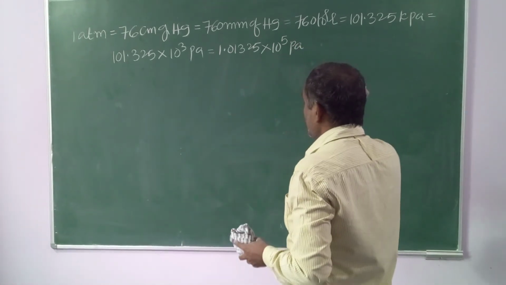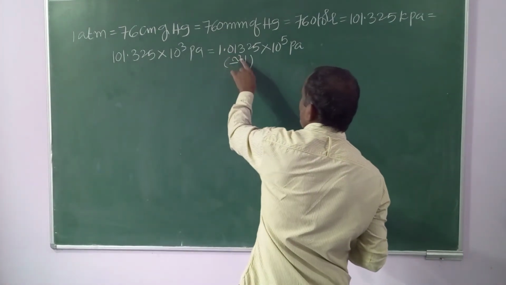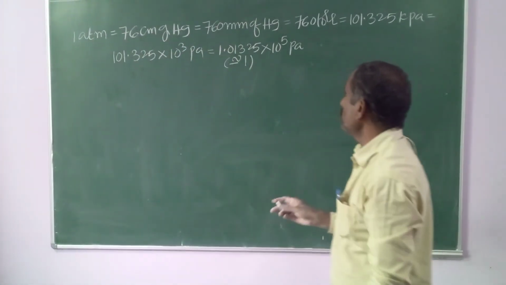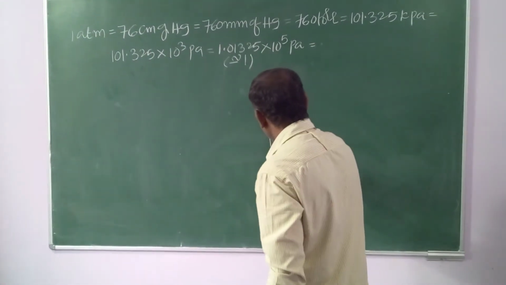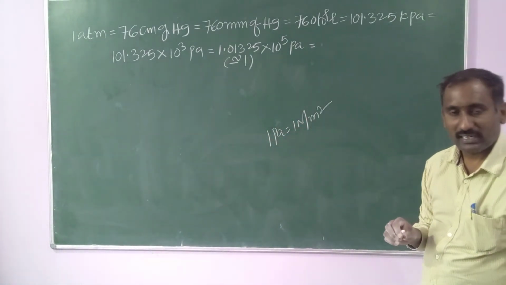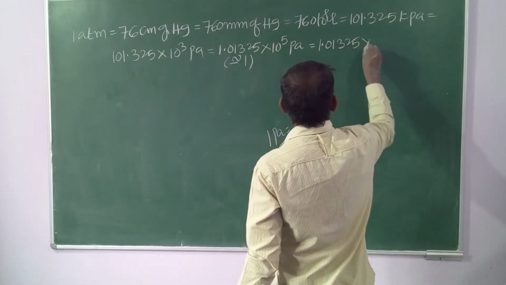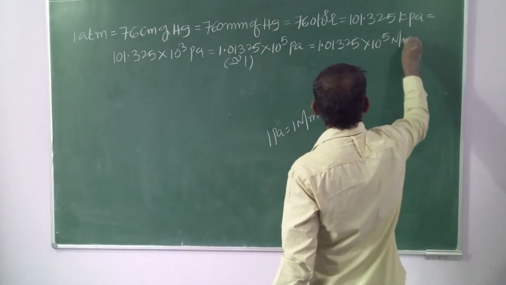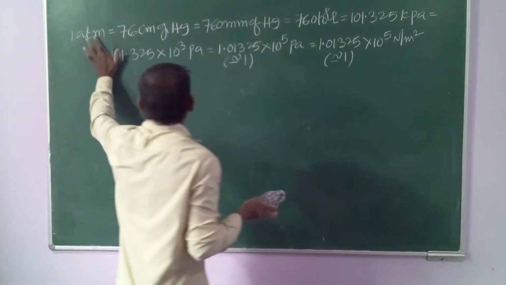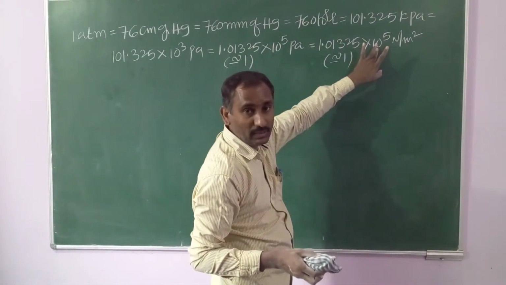Roughly this value approximate taking as 1. So 1.01325 roughly taking as 1, 1 into 10 power 5 pascals. 1 atm equal to 1 into 10 power 5 pascals, that equal to, you should remember that 1 pascal equal to 1 Newton per meter square. Pascal and Newton per meter square both are same. Therefore 1.01325 into 10 power 5 Newton per meter square, roughly taking as 1. Therefore 1 atm equal to 10 power 5 pascals, that equal to 10 power 5 Newton per meter square, useful for numerical problems.